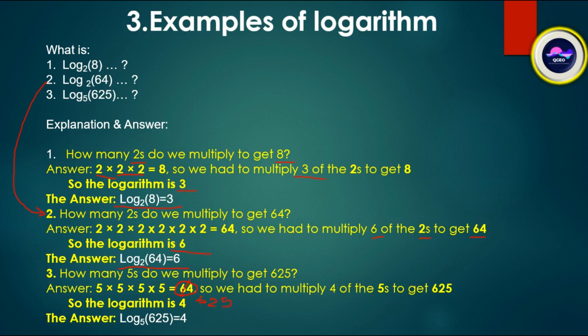So we had to multiply four 5's to get 625. So the logarithm is 4. That is, log 625 of base 5 is equal to 4. In this way we can calculate the log sum.